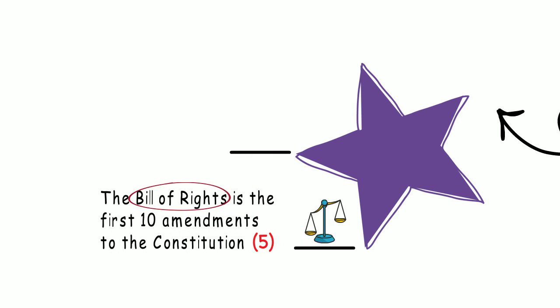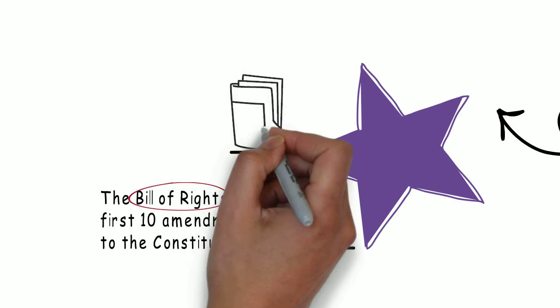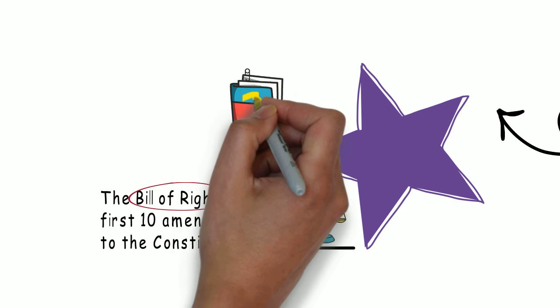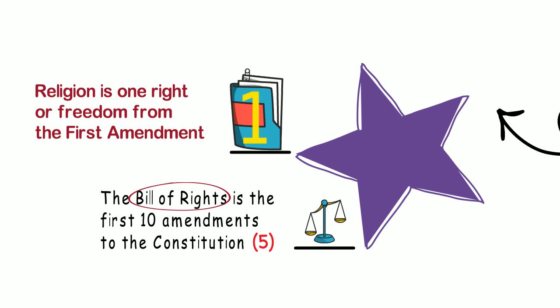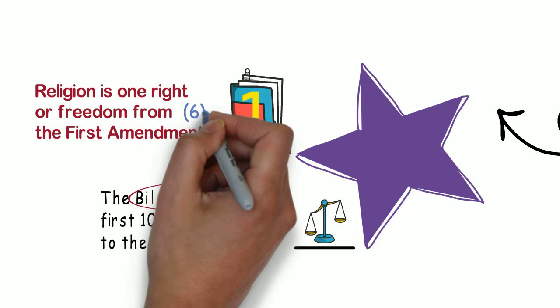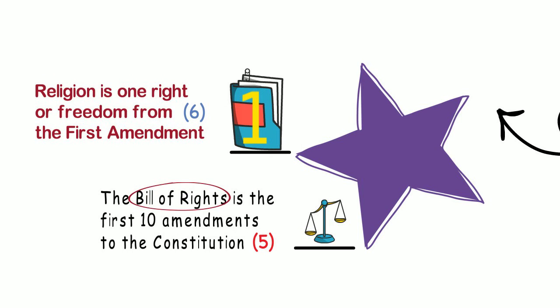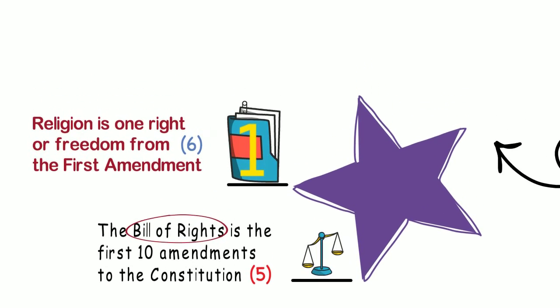For example, in the First Amendment, there are 5 rights or freedoms. One of these freedoms is freedom of religion. This is question 6. Religion is one right or freedom from the First Amendment.